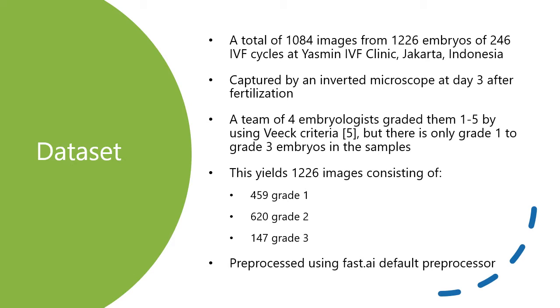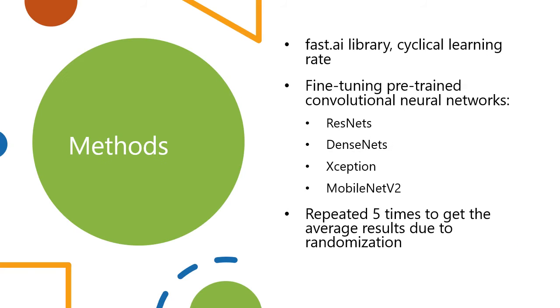For the dataset, a total of 1084 images from 1226 embryos of 246 IVF cycles at Yasmin IVF Clinic, Jakarta, Indonesia, and we captured them by an inverted microscope at day 3 after fertilization. A team of 4 embryologists graded them 1 to 5 by using Veeck criteria, but there's only grade 1 to 3 embryos in the samples. These yield 1226 images consisting of those grades, and we pre-processed them using FastAI default preprocessor.